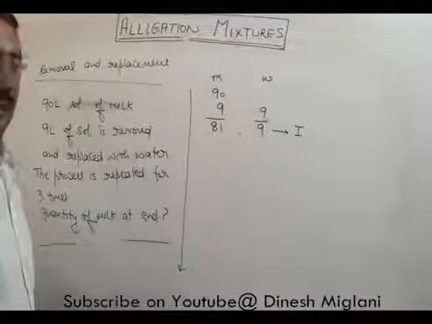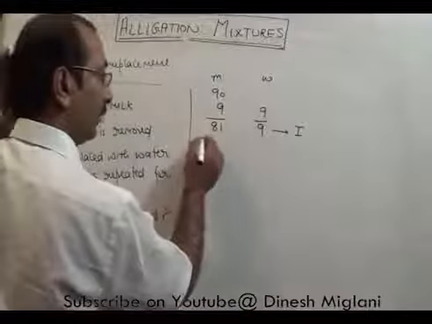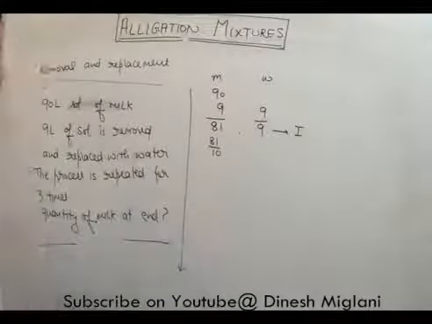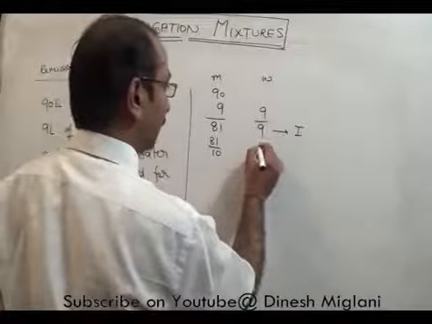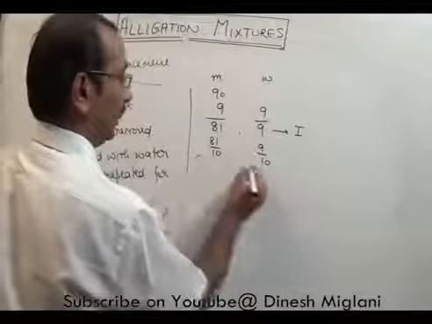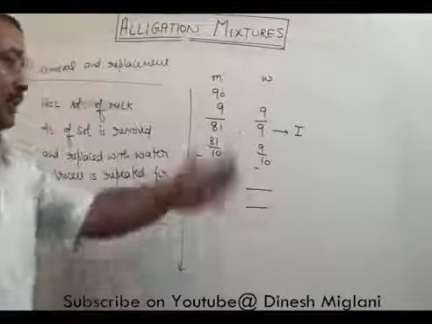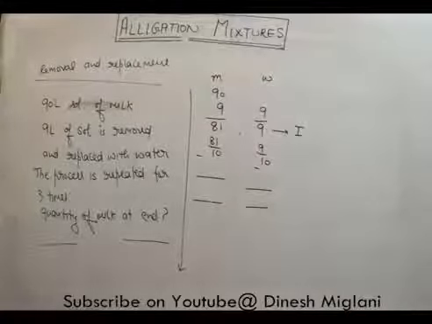Whatever 9 liters I take, the milk that goes out is 9 into 9/10, which means 81/10. And when I take the water, that is 9 into 1/10, that is 9/10. I have to subtract those to get the milk and the water. And the process is repeated 3 times. With that we can answer it.